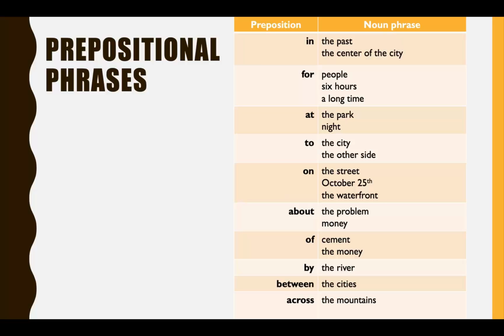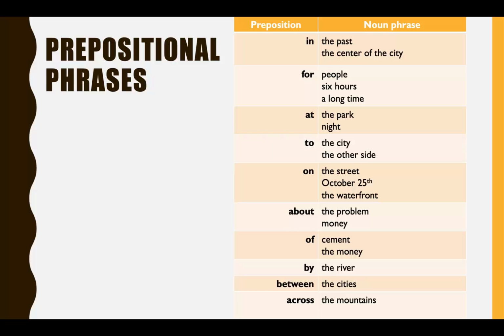It starts with a preposition. You can see them in the first column: in, for, at, to, on, about, of, by, between, across. That's just a few examples. We also have from, below, above, over, next to, beside, many others. A preposition is followed by a noun phrase, which would be a noun with any of the words that go with it, like a and the, adjectives, any other words that you need, but not verbs, not verbs.